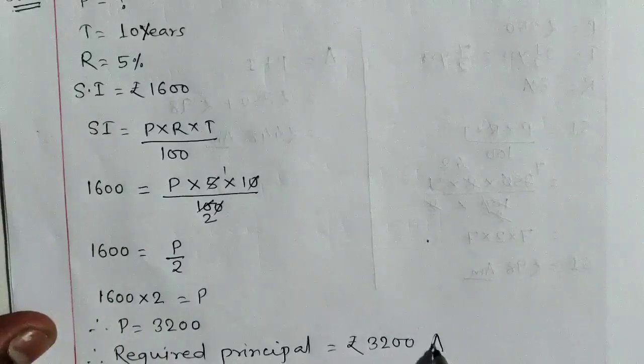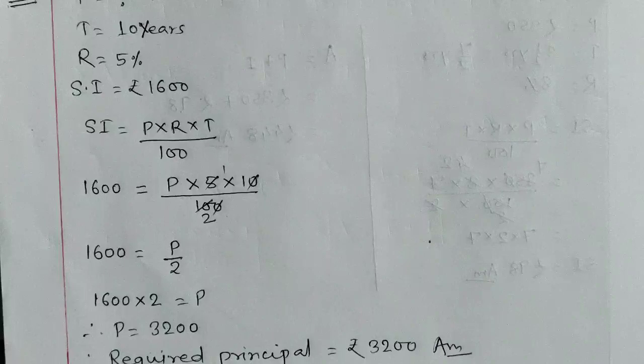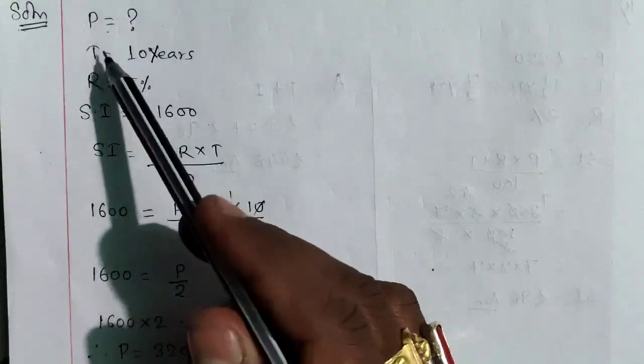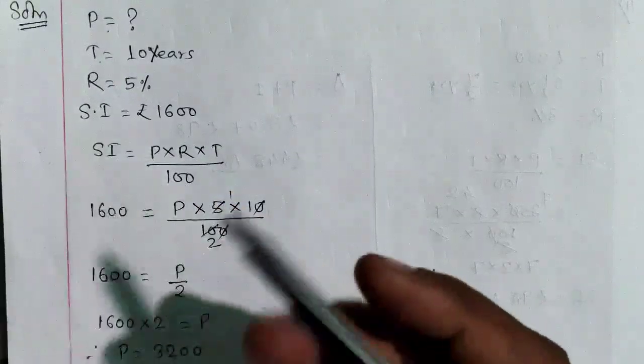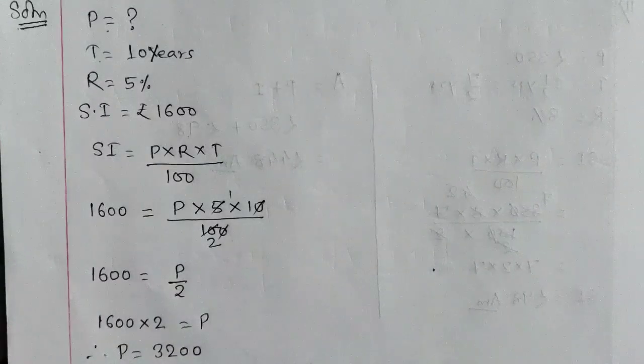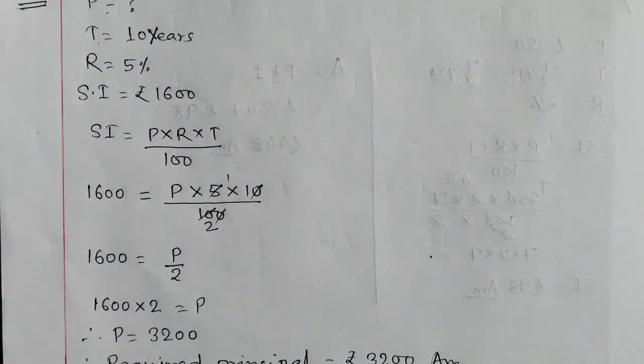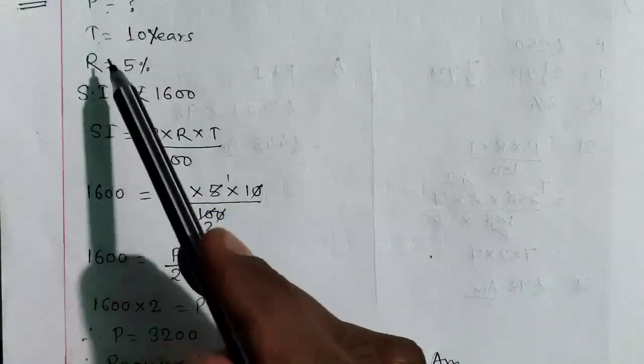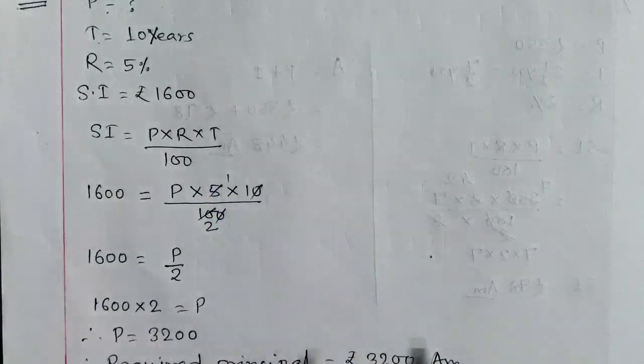Hope that this question is clear. And in this question everything was given in the form of word problem, and we have to extract, we have to find the value of these four terms, and out of these four terms value of any three terms will be given in your question. Now let us move and try to solve question number 4. Question number 3 you have to solve it on your own, because all the terms are given and out of these four terms one is being asked in the question. We are going to solve question number 4.